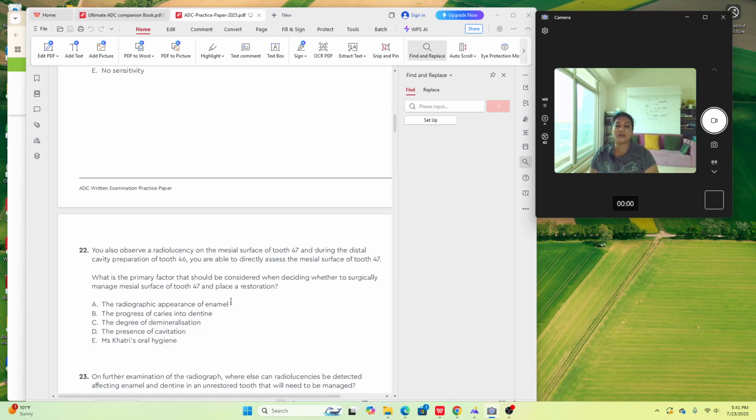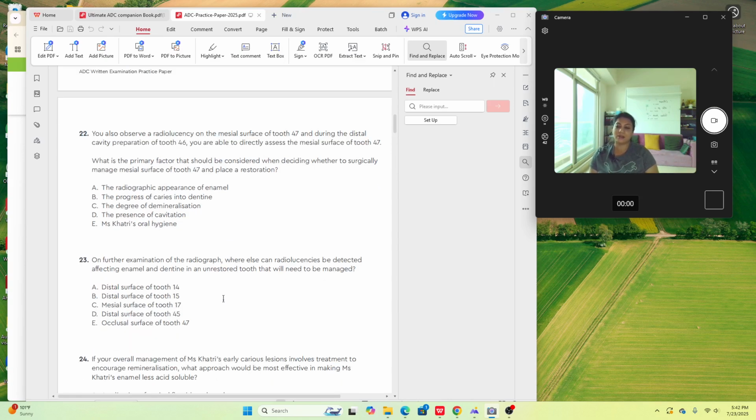The degree of demineralization. It's still demineralized. It's not cavitated. The presence of cavitation. Yes, that is the answer. Ms. Khatri's oral hygiene. That is relevant, but not so much for me to decide whether I should fix that issue or not. Only if there is cavitation will I touch that tooth and restore it. If there is no cavitation, I will wait and watch. I will put fluoride. I will ask her to floss, etc. Understood? So the presence of cavitation is the correct answer here.